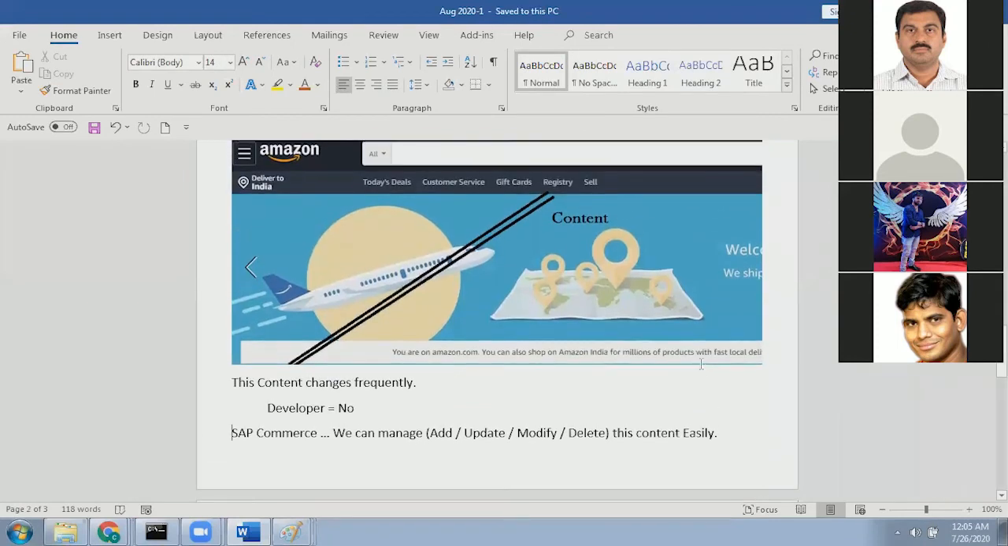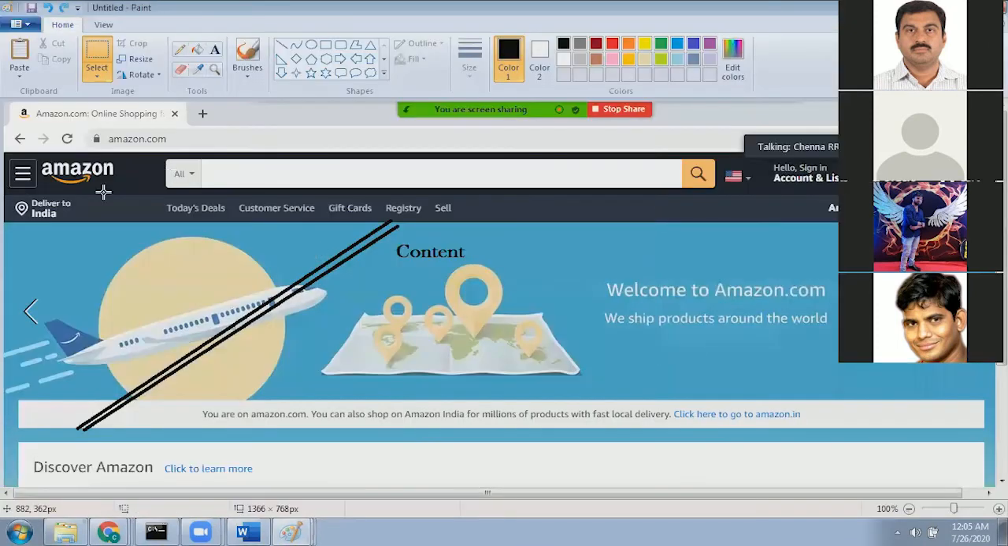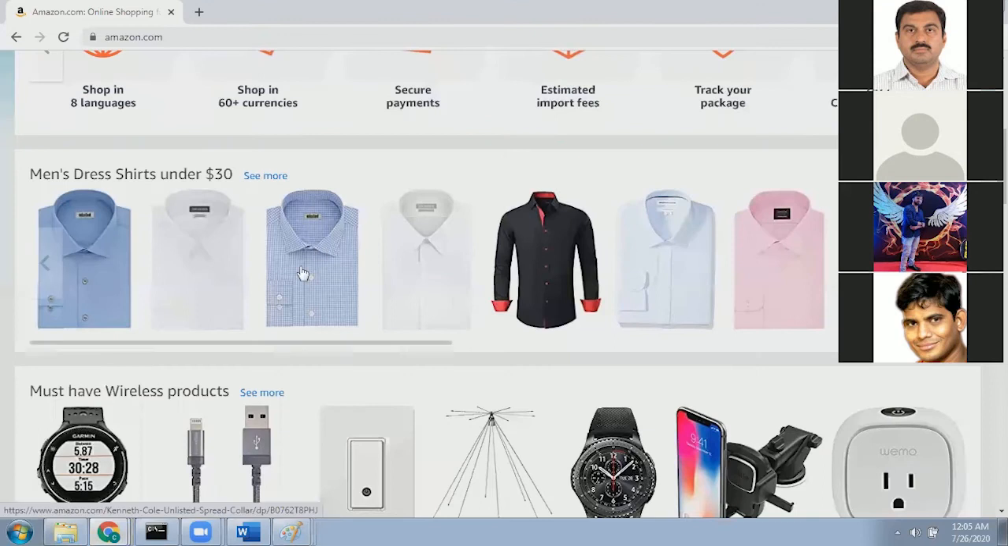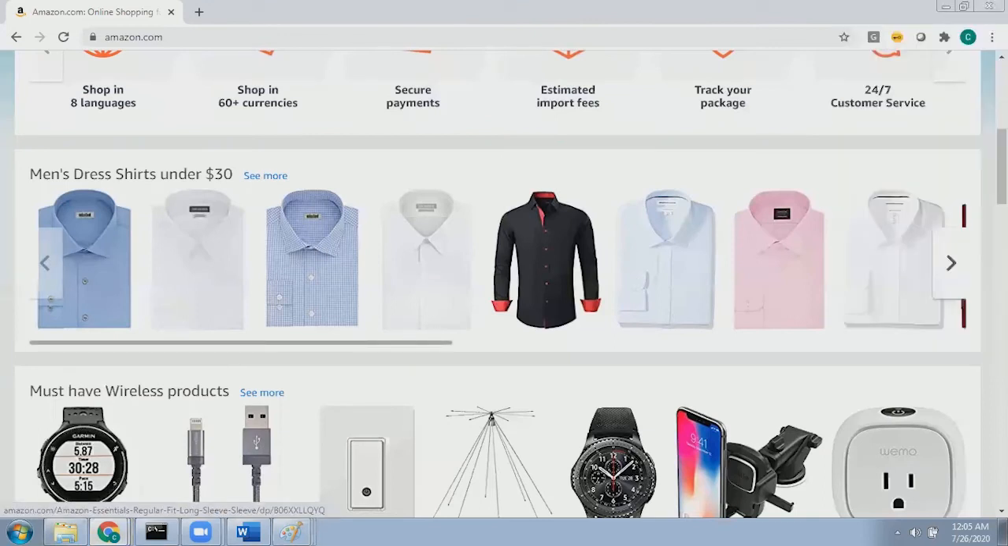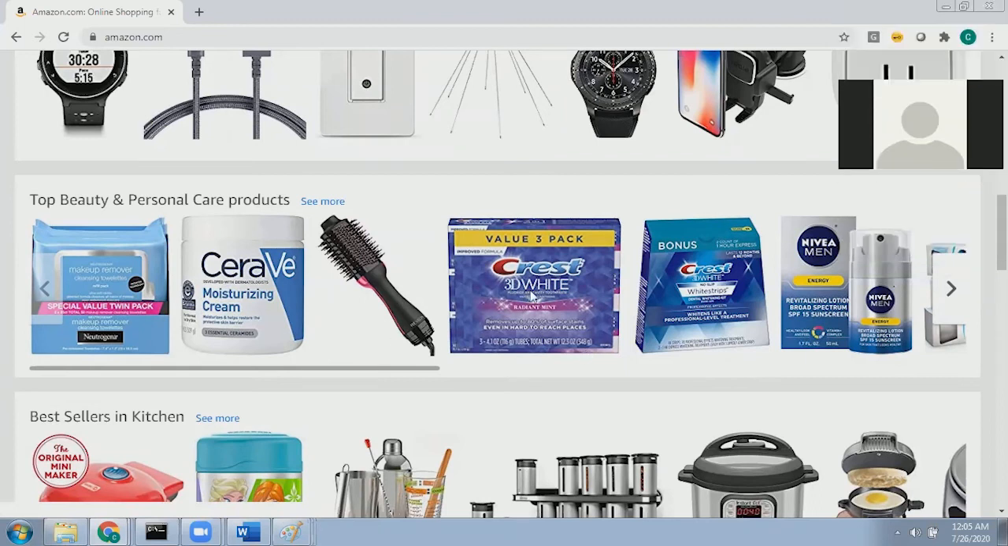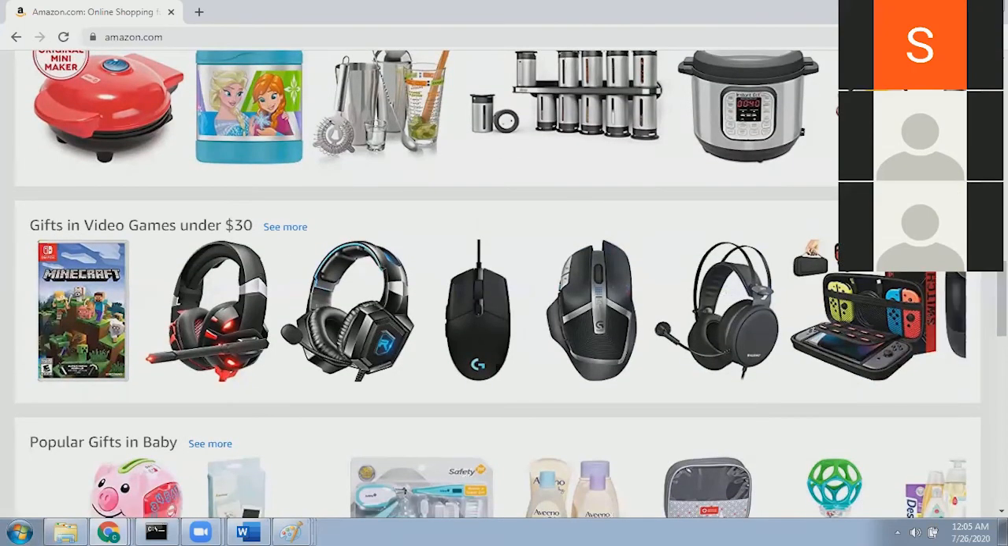So I am repeating the conclusion. Take Amazon. Whatever you see in the landing page is called content. This content changes very frequently. These products will change tomorrow; maybe after 1 hour or after 5 minutes, you may not see this. Now, do you think that a developer will make the change? Definitely no. There will be some business owners and content owners who will be doing these changes.